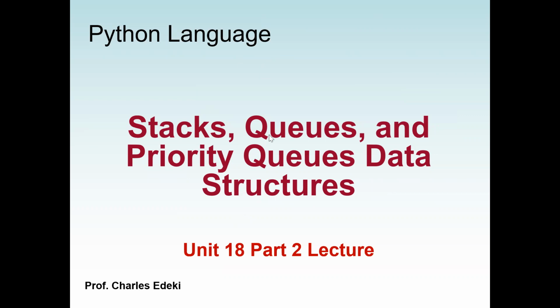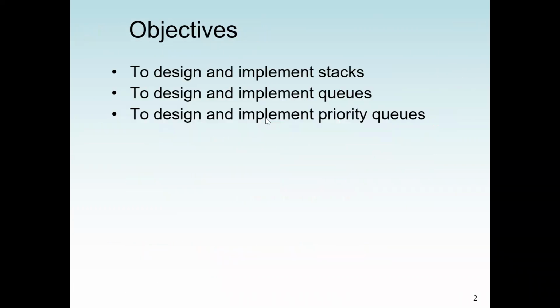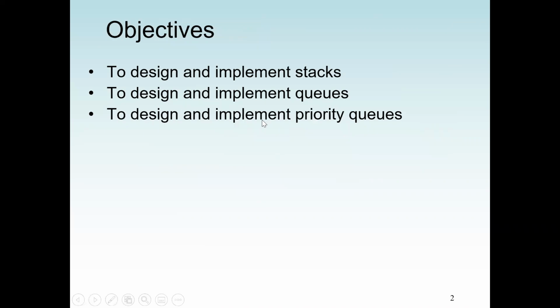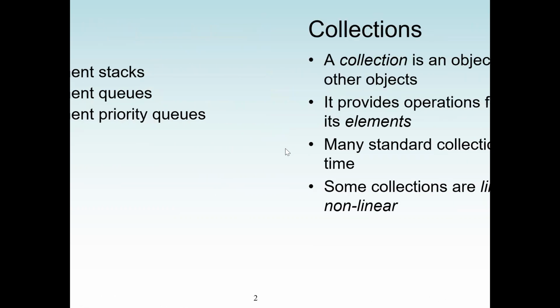So again, stack, queue, and priority queue are the same as linked list data structures. We implement them using object-oriented programming concepts. So we are going to create a class named stack, queue, and priority queue. And as we all know, every class has its own data members, which are the properties of the class, and also its methods, which are the behavior. So in this, our main objective is to cover the design and implementation of stacks, queues, and priority queues.